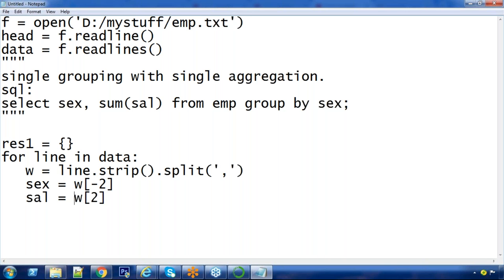But each element is a string. Convert it into int or float, because we need to perform some computation on this salary. Now the two required fields are separated. If I want to keep them in a dictionary, sex should be the key and salary should be the value. Based on which column you are grouping by, that should be the key. On which column you are applying aggregation, that should be the value.